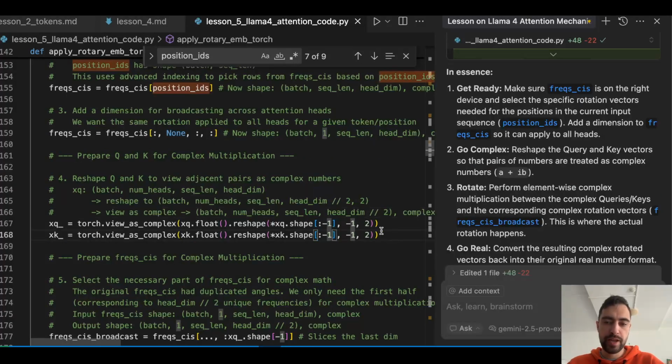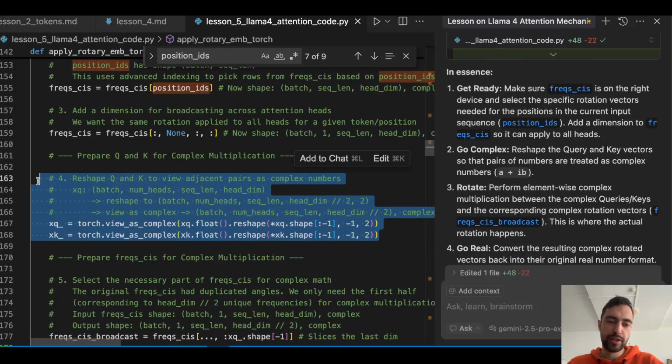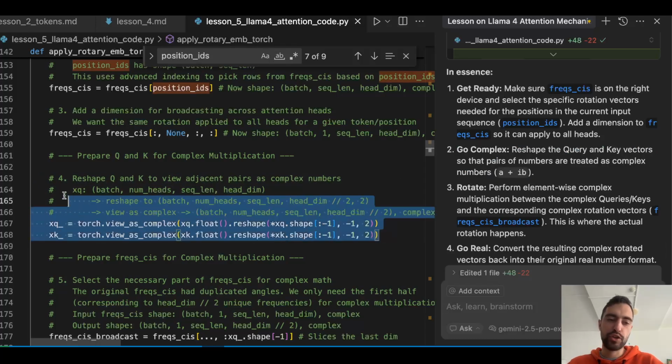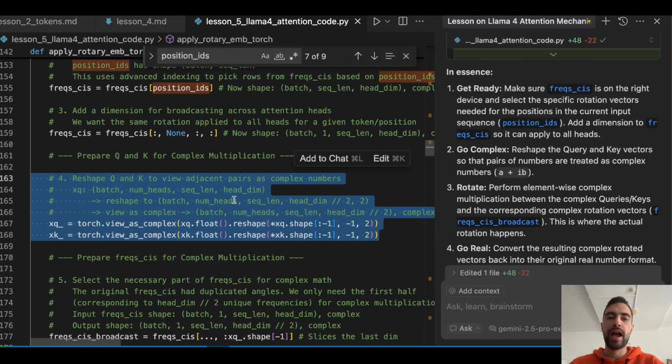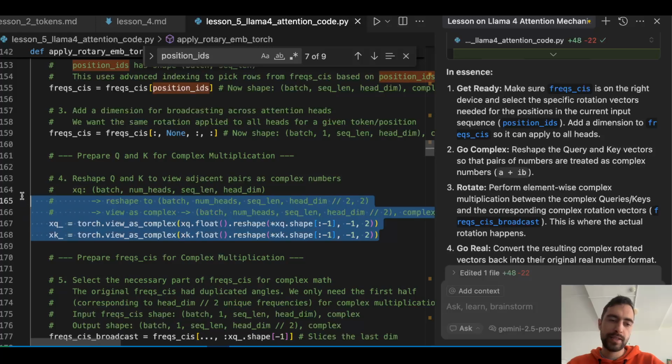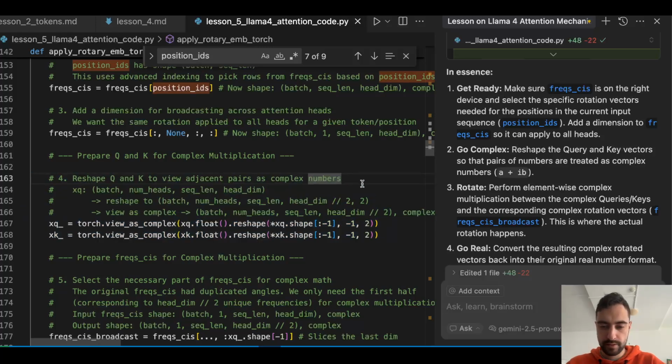Then we will reshape the key and query vectors so that pairs of numbers are treated as complex numbers. This is related to how we are going to do this linear transformation. So we're going to use this method of complex numbers. I think we use a different method in DeepSeek v3, so you can check that method as well. But this is just containing maths.